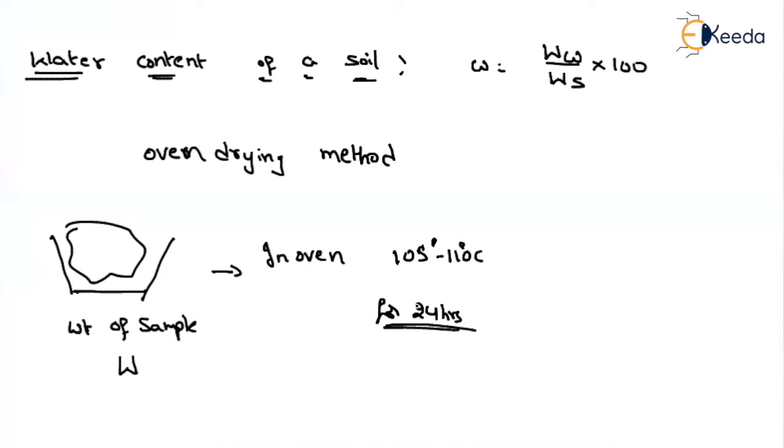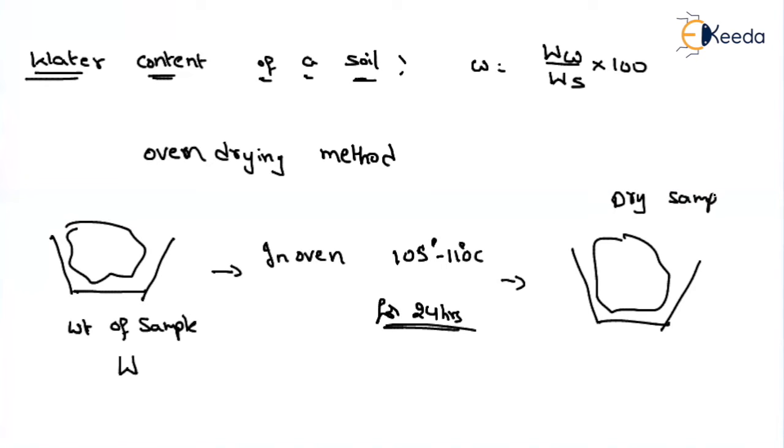Must and should, 24 hours we have to keep it. After that, whatever soil we obtain, will there be any water? No, we will only have the dry sample. Can I call its weight the weight of the dry sample, WD? Air will be present, but as air doesn't have any weight, I can say it as WD. So this is also the weight of the solids.